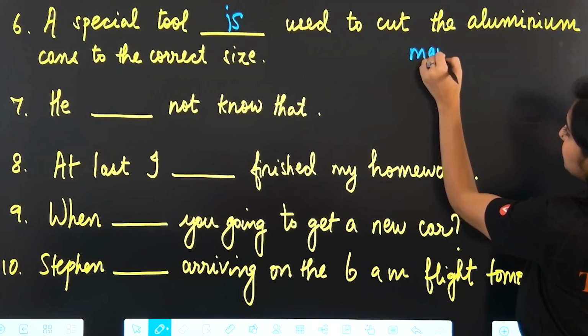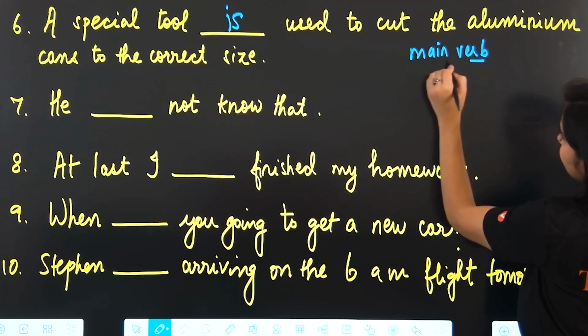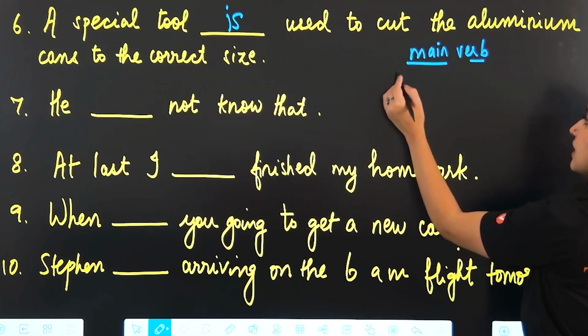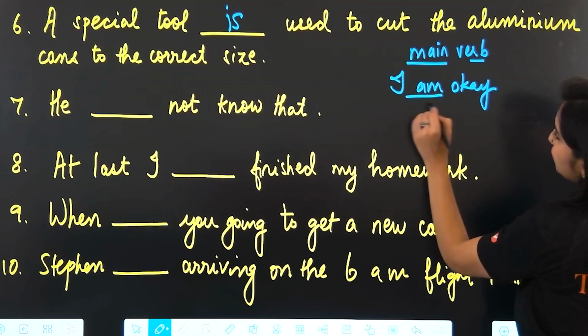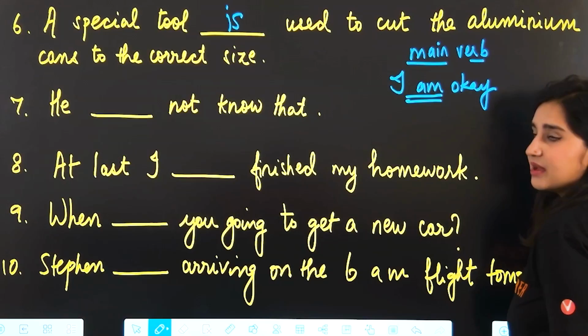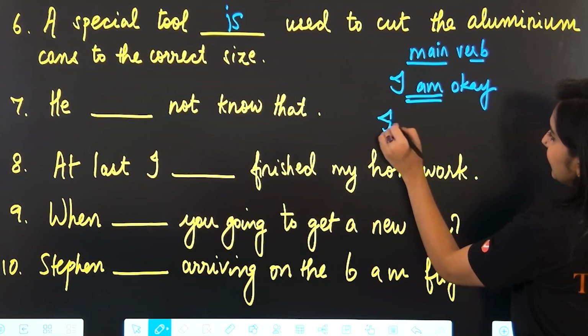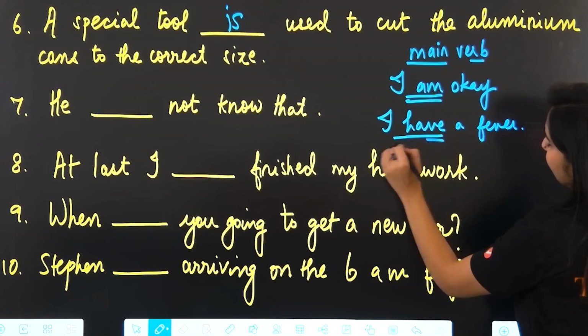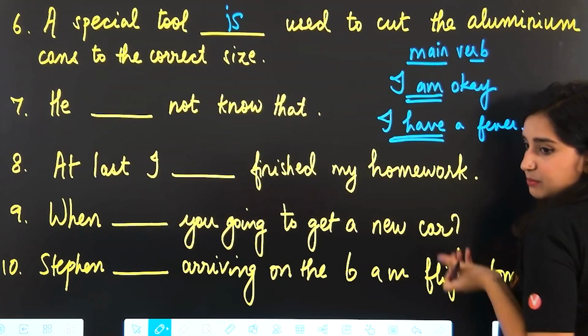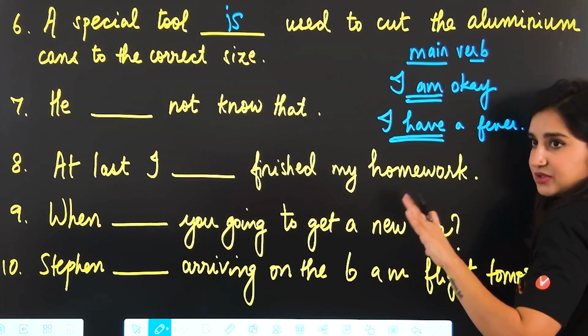So whenever we want to use them as main verbs, okay? Like whenever you say, I am okay, you're using a to be form as the main verb. How are you? I am okay. I have a fever. What do you have? A fever. You're showing possession of something, or something's happening to you.